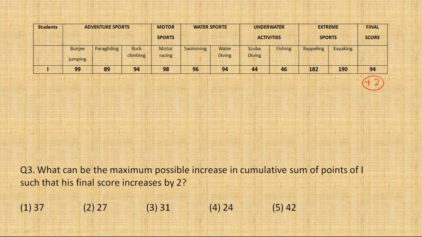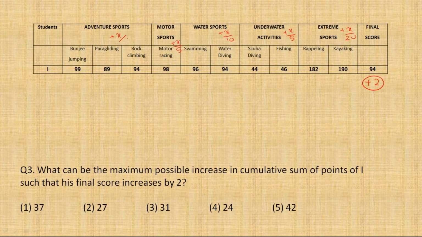Here my approach will be different. I would like to give maximum weightage to the areas जहां पे सबसे ज्यादा डिवीजन हो रहा है. Remember, extreme sports में अगर आप x points देते हैं तो वो 20 से डिवाइड होता है to reflect in final score. Underwater activities divide by only 5. Water sports divide by only 10. You can refer to the previous part of the video for this, and divide by only 5. And here x points, if you increase, get divided by 15.